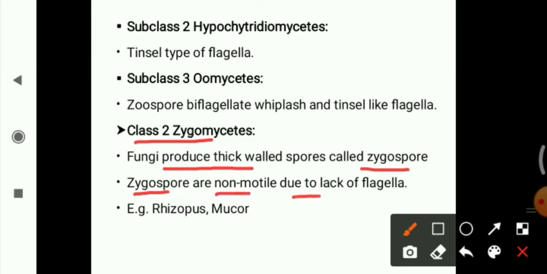They don't have motility for movement. Examples of Zygomycetes fungi are Rhizopus and Mucor.